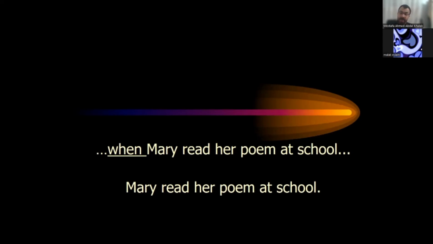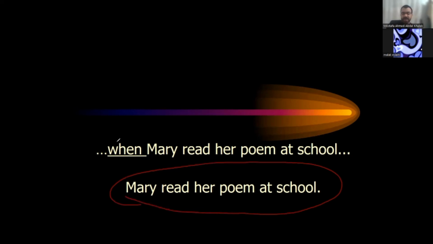When Mary read her poem at school. Mary read her poem at school. He wants to tell you what? That Mary read her poem at school. This is an independent sentence, because now we have a complete thought. But this one doesn't have a complete thought: when Mary read her poem at school. And the top sentence is wrong because they added "when." Yes, you are right, but we cannot say wrong. We can say that it's a dependent clause.